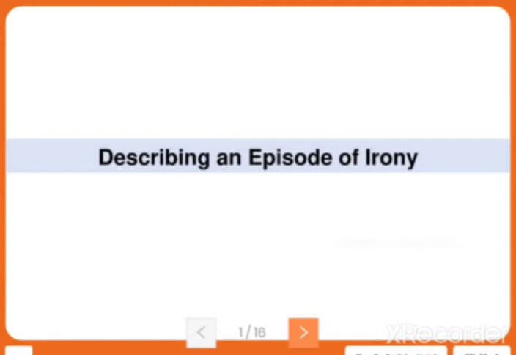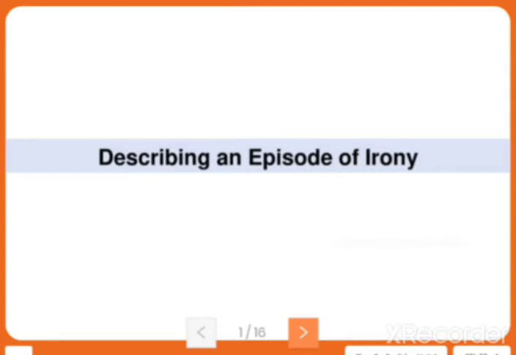The next thing we are going to see is how to explain an episode of INE. That means how you will describe it. Already we have identified the INE from the story, isn't it? So by that we'll be describing. That means you'll be making an episode of that particular INE which you have found. On that day I took how to identify the INE. So what structure did we follow there?